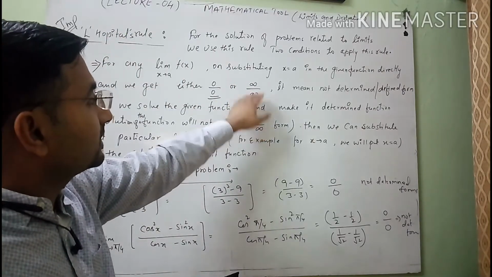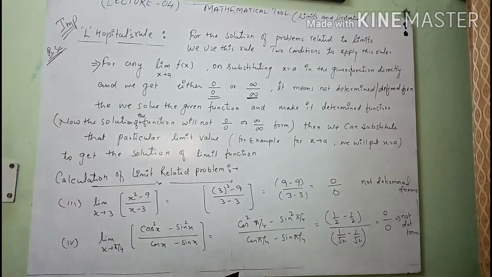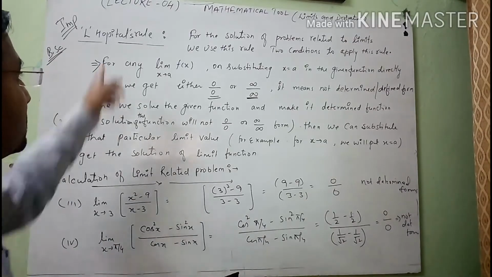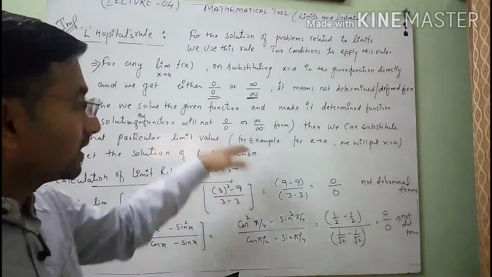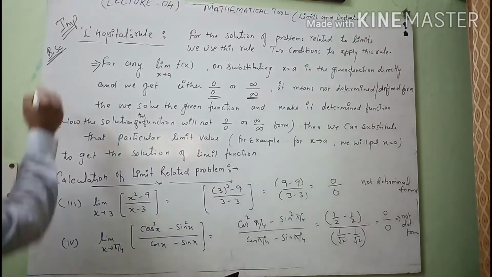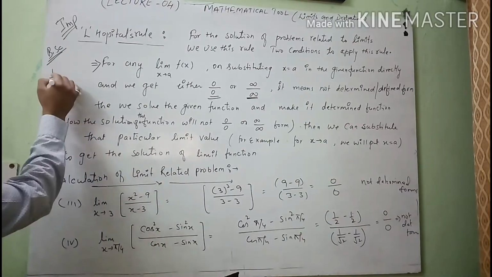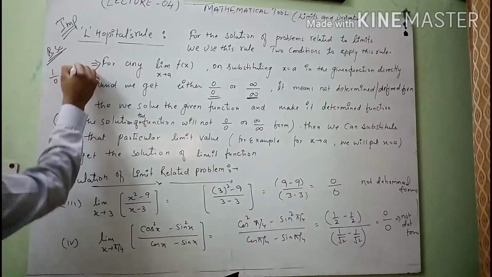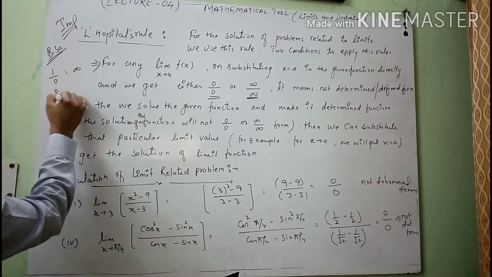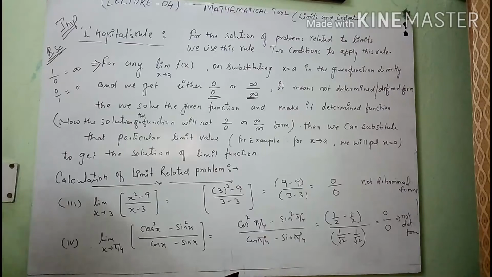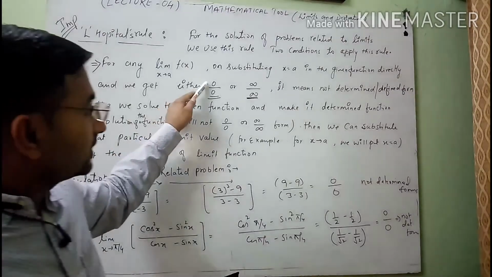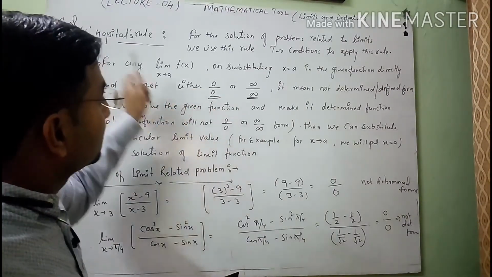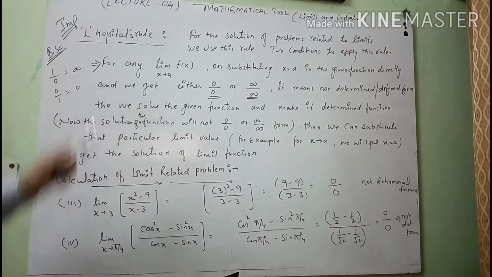And if the function is infinity upon infinity after substituting the value, then we will also use L'Hopital rule. For all other forms, suppose after substituting the value the answer is 1 upon 0, it means the value is infinity, or suppose 0 upon 1, it is 0. So then the value is determined. But this type of problem, when it comes in the question, then we will use L'Hopital rule.